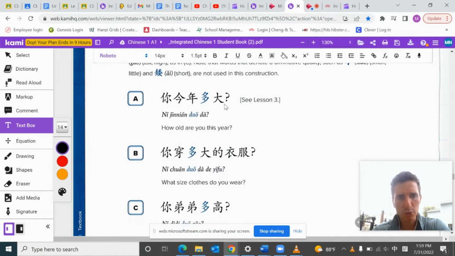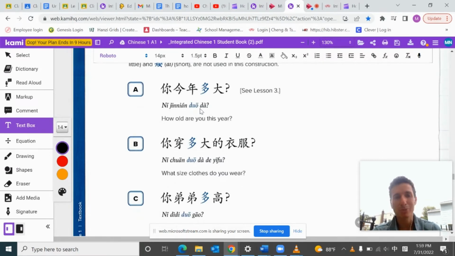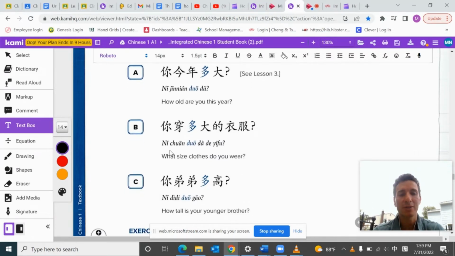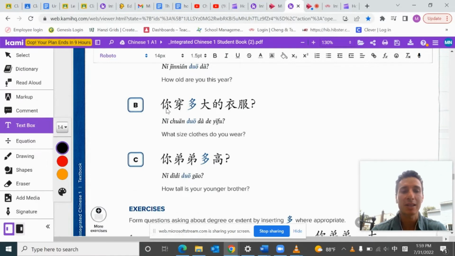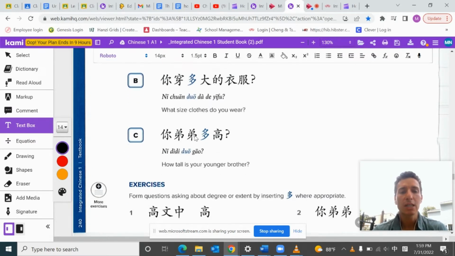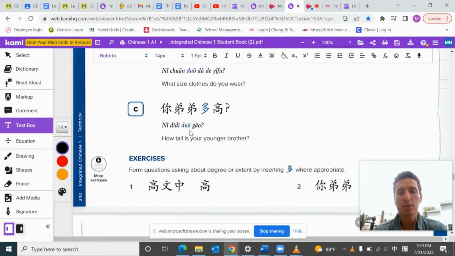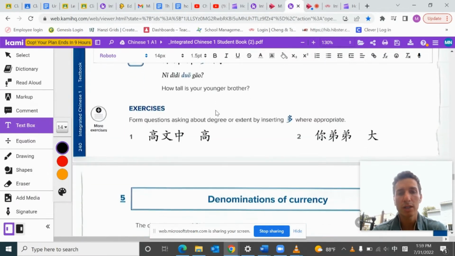Okay. So 你今年多大? So you this year are how old? How big meaning how old? Again, you wouldn't say how small are you this year? How young are you this year? It's not a very common way to say that. All right. 你穿多大的衣服? So you wear how big of clothing? So, what size clothes do you wear? 你弟弟多高? So your little brother is how tall? Okay. How tall is your little brother? Form questions asking about degree or extent by inserting 多 where appropriate.